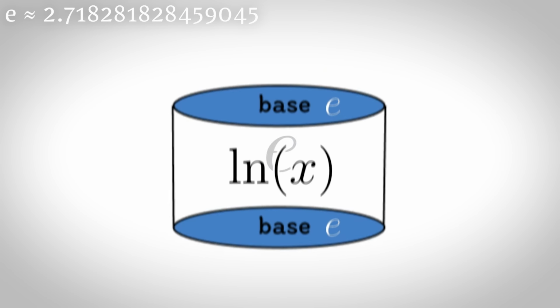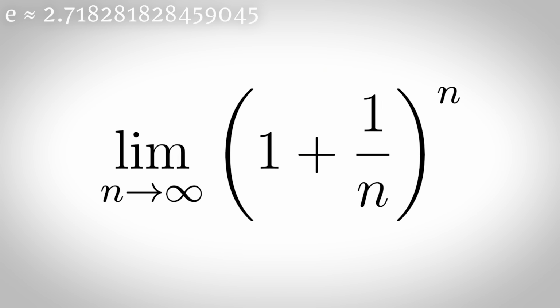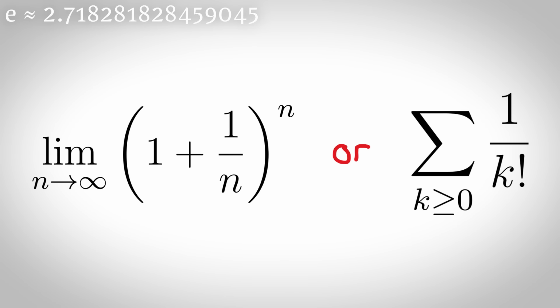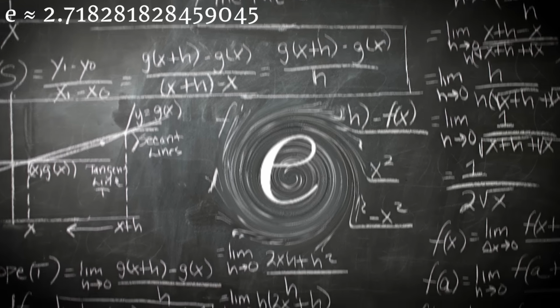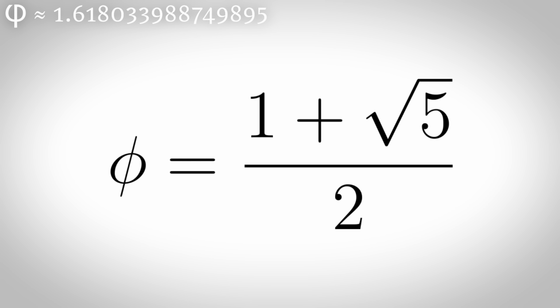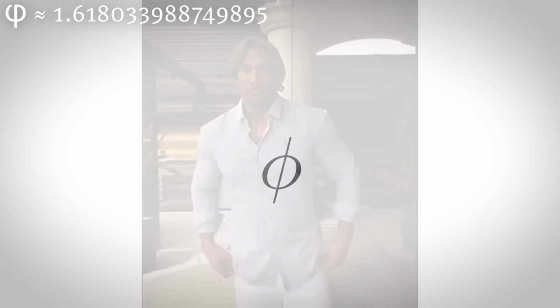E is the base of natural logarithms, defined as the limit as n goes to infinity of (1 + 1/n)^n, or the sum over k greater than or equal to 0 of 1 over k factorial. This number is central to calculus because the derivative of e^x is e^x. Phi is (1 + √5)/2, and it's the most aesthetic number.